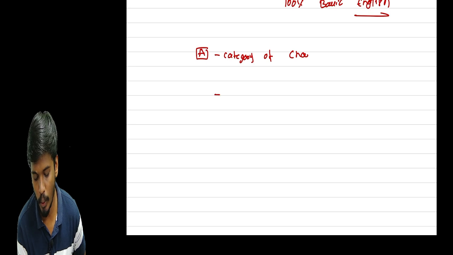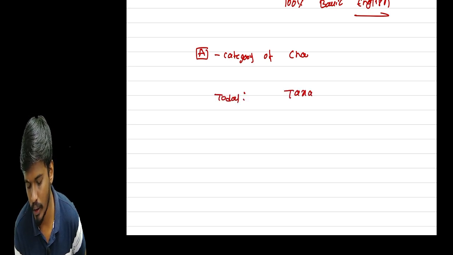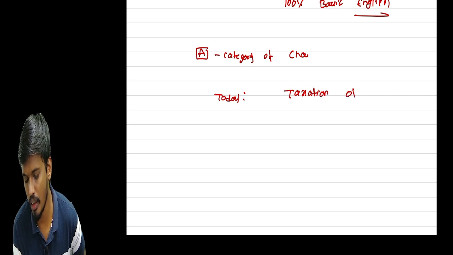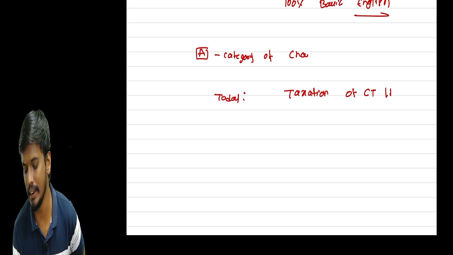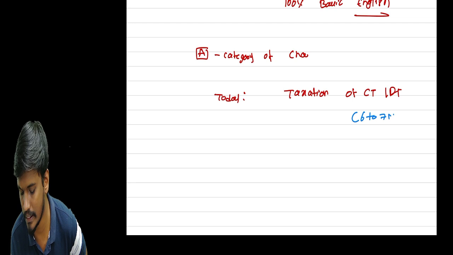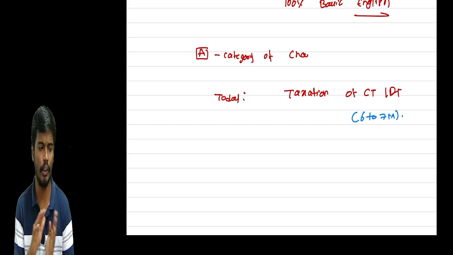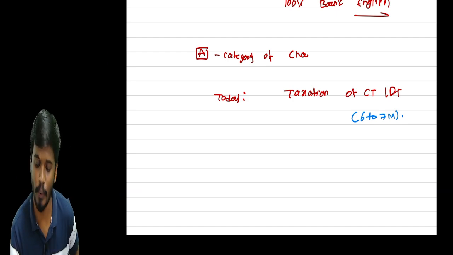So today's topic is taxation of charitable trust and religious trust. We can expect 6 to 7 marks in our exam. So let us revise the entire charitable trust in a maximum of 1 to 2 hours, with important questions.